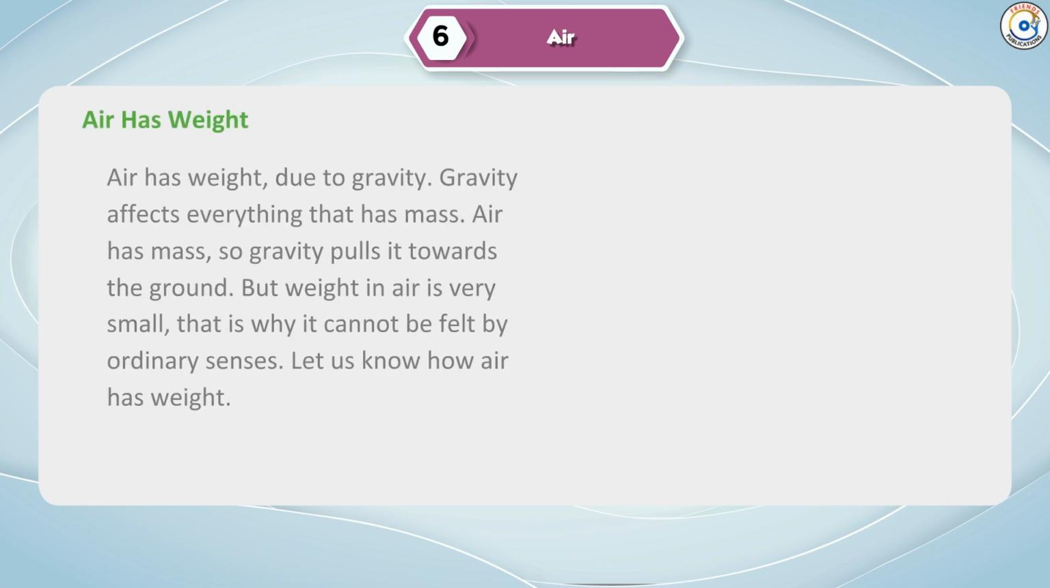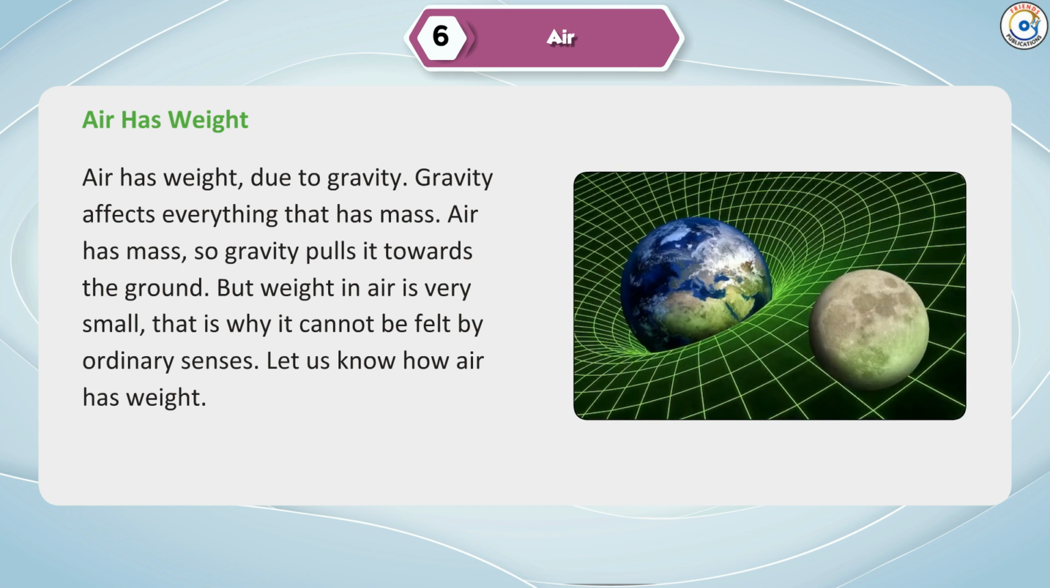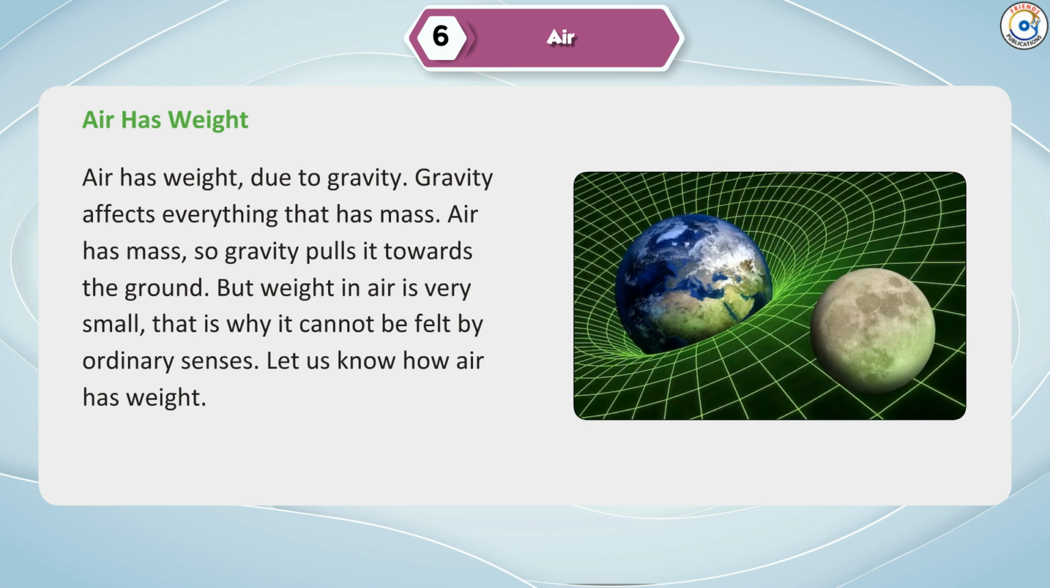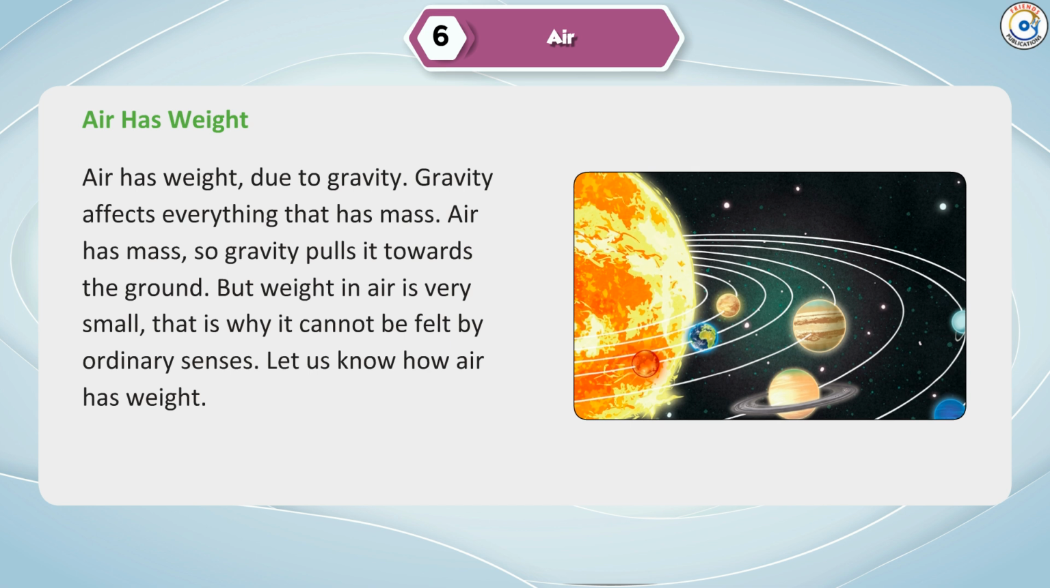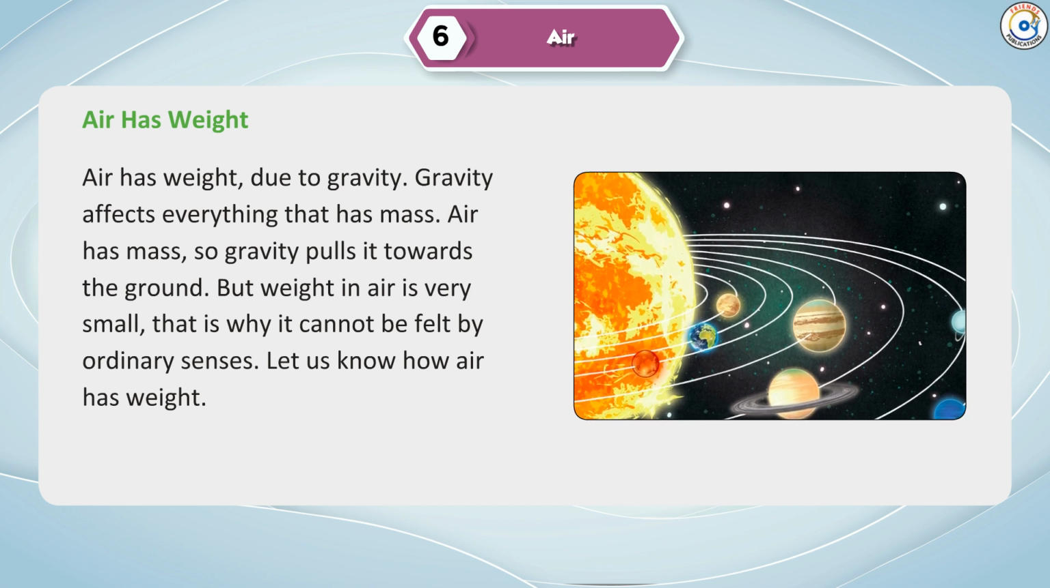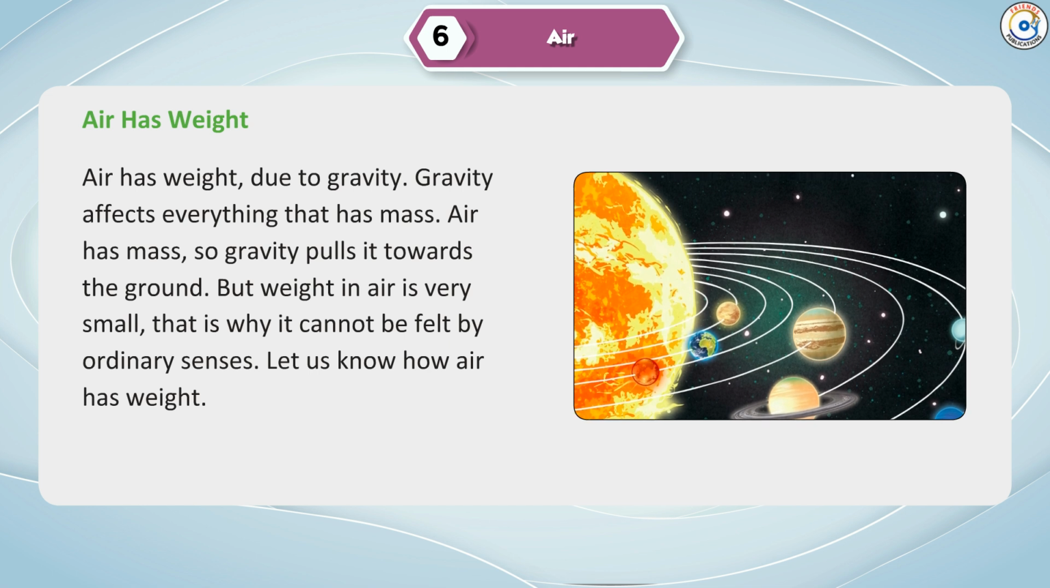Air has weight. Air has weight due to gravity. Gravity affects everything that has mass. Air has mass, so gravity pulls it towards the ground. But weight in air is very small. That is why it cannot be felt by ordinary senses. Let us know how air has weight.